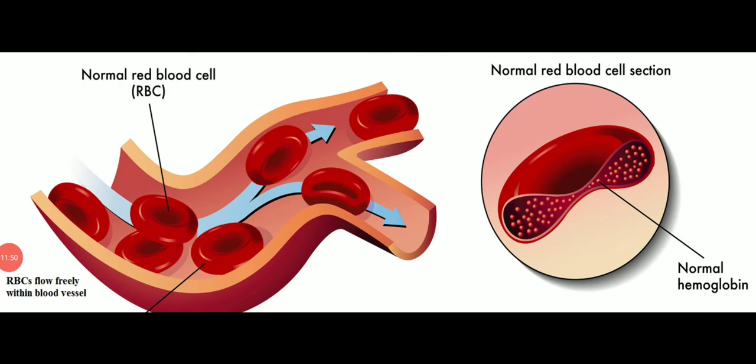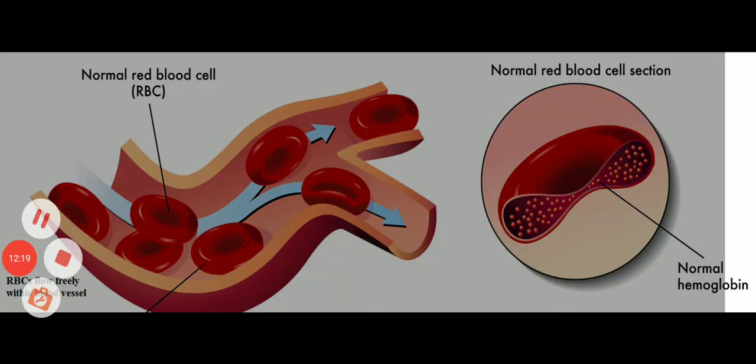Now, if you press your finger and see the tip of your finger, you will see it is red in color. It is red because our blood contains hemoglobin. Hemoglobin is red in color, but where is this hemoglobin present? Now just try to understand. Our blood has 5 different types of cells. Out of that we have the red blood cell, that is RBC. It is red in color because it has hemoglobin.